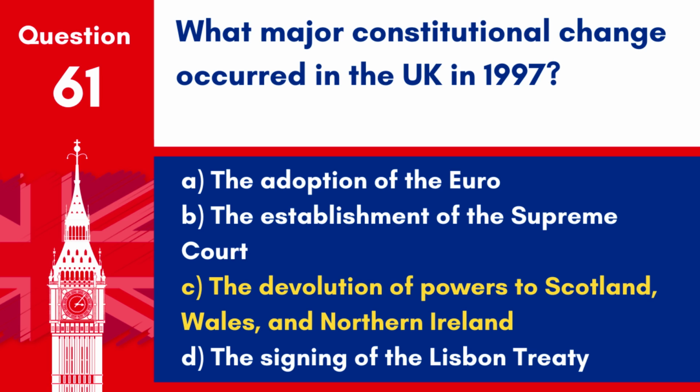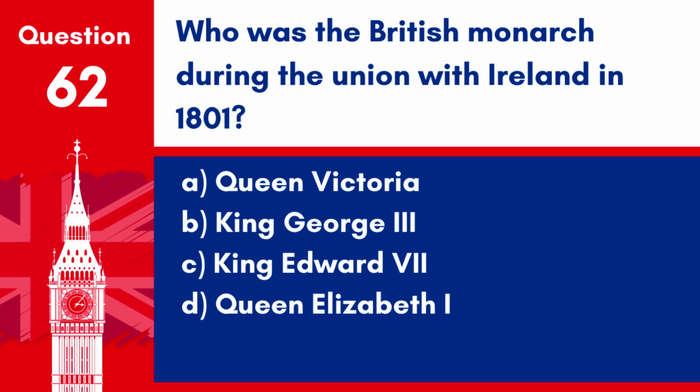Answer. C. The devolution of powers to Scotland, Wales, and Northern Ireland. The major constitutional change in 1997 involved devolving powers to these regions, allowing them greater autonomy. Question 62. Who was the British monarch during the union with Ireland in 1801?